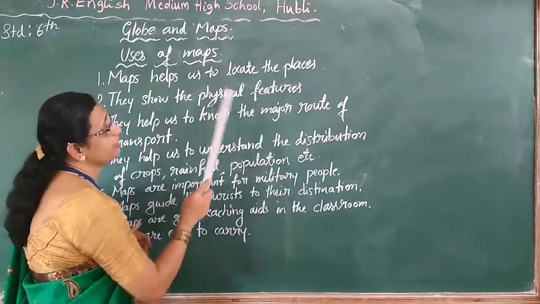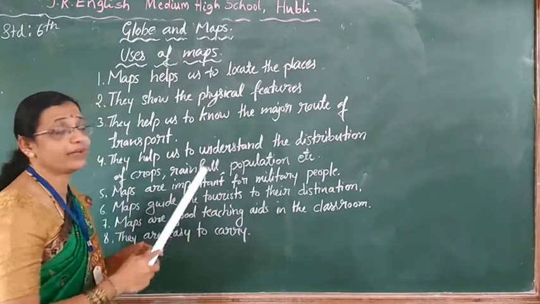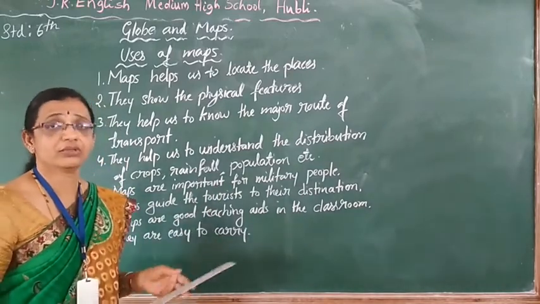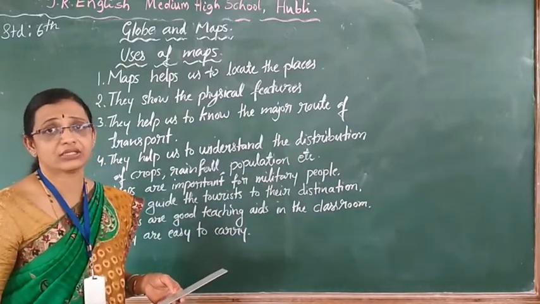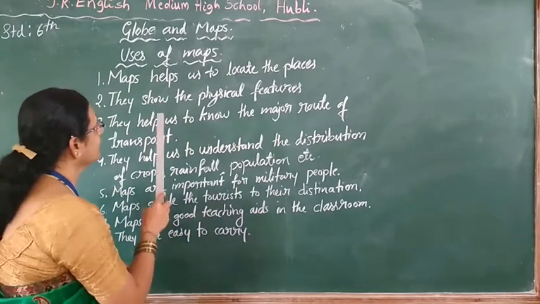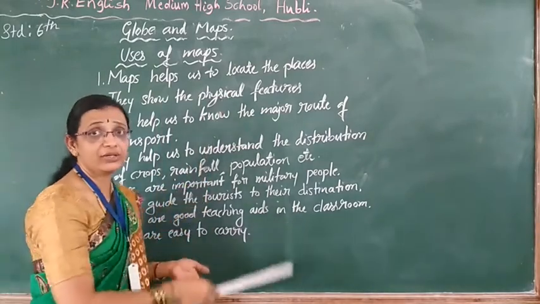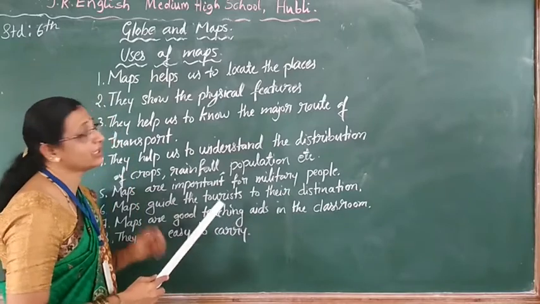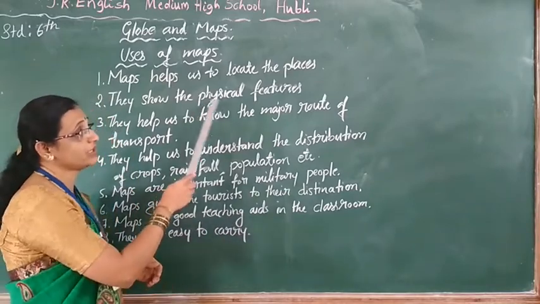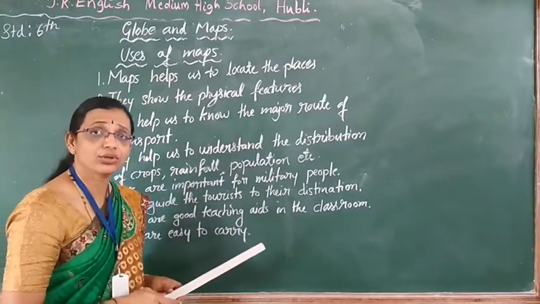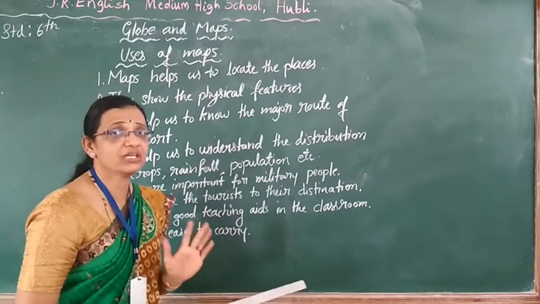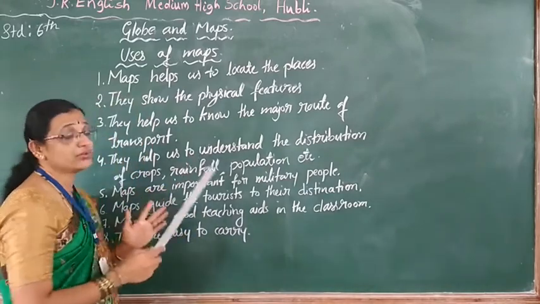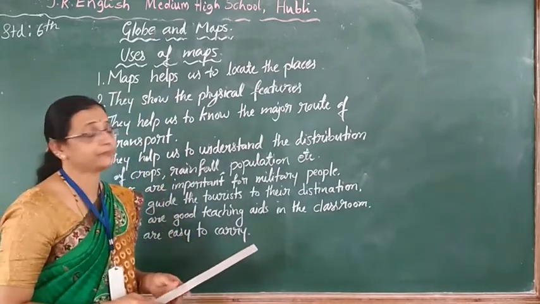They show the physical features, just like on the map here. Any rivers, mountains, deserts, names, all those things you will get in detail in the physical map. But these physical features you will not get in the globe. Globe gives the general information, children, but map gives the detailed information.